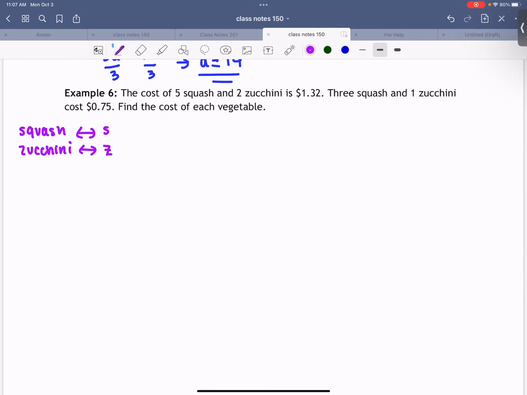Okay. Now that we have our variables, I have 5 squash, 2 zucchini being $1.32. How can we write that as an equation? Harris?